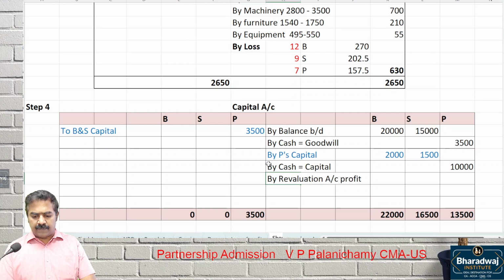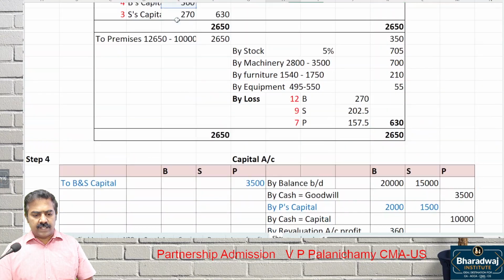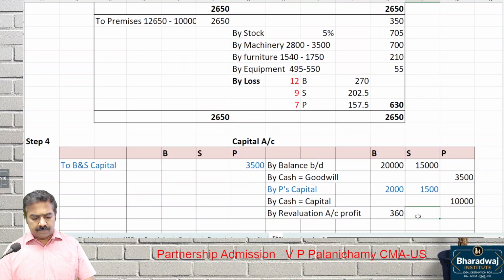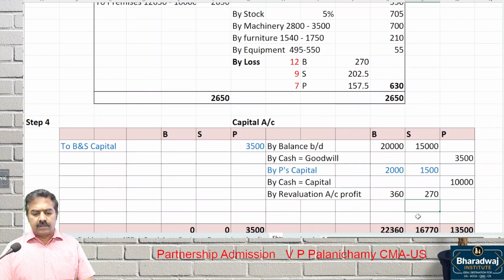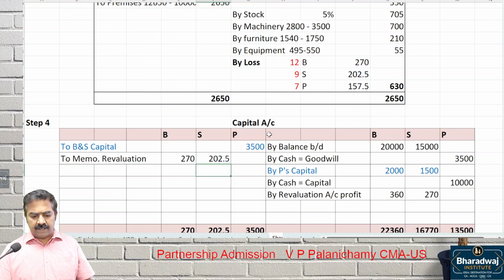Then by revaluation, let us finish. Revaluation account profit. What is the revaluation account profit? We transferred 360, 270. Then the memorandum revaluation account: how much? 270, 202.5, 157.5.